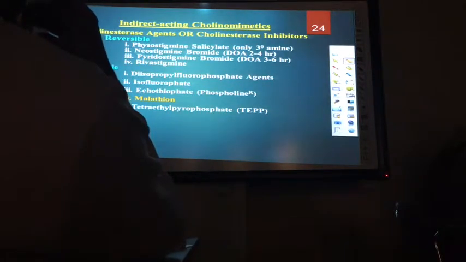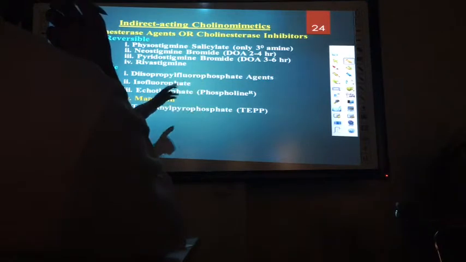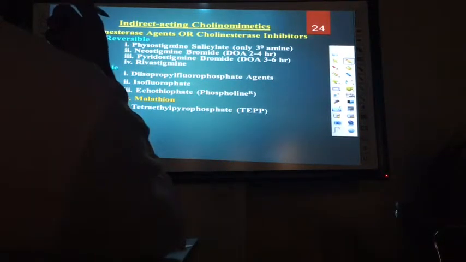Irreversible ones are diisopropyl fluorophosphate, isoflurophate, ecothiophate, and malathion. Most of the time they are insecticide poisons. They are all organophosphates.